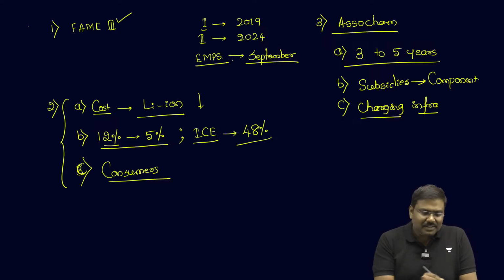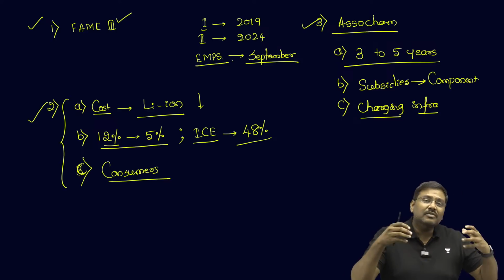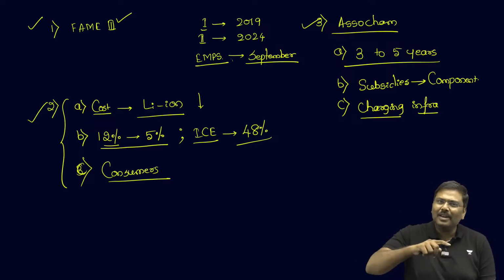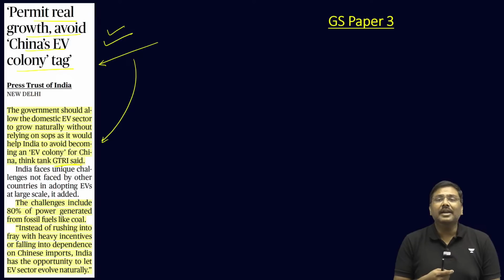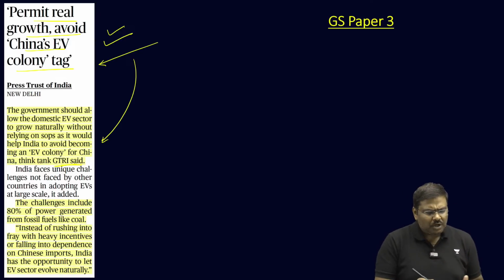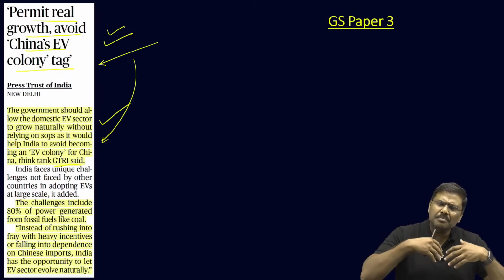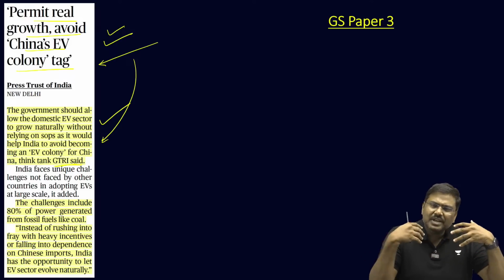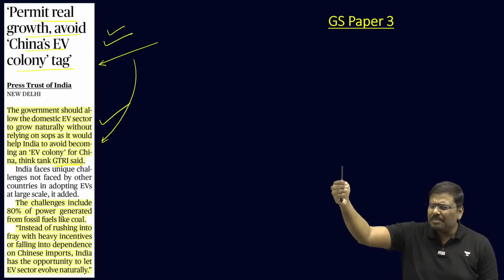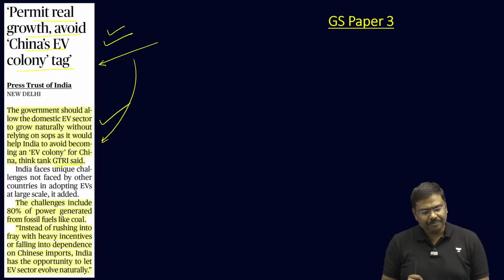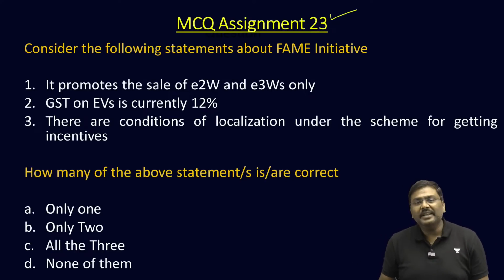So, these are the three very important articles in the context of electric vehicles which have appeared in the last couple of days, again only discussing one concept, EV. In addition to this, the GTRI says that Government of India should promote the growth in the electric vehicles so that India will become a producer of electric vehicles. By producing components, we will be able to become a major producer of electric vehicles over a period of time rather than simply importing and assembling in India. Done? Okay.